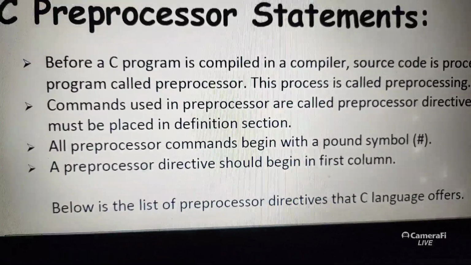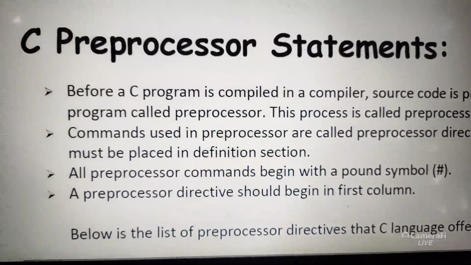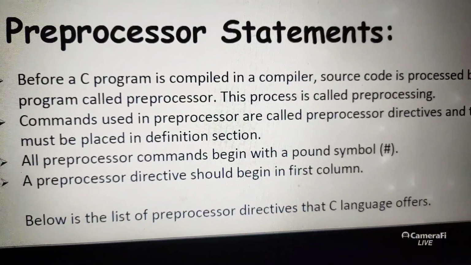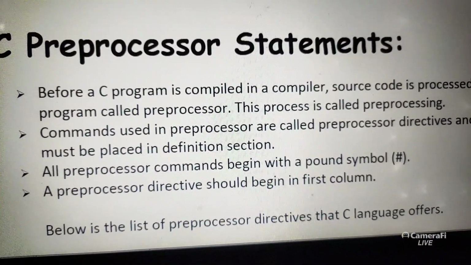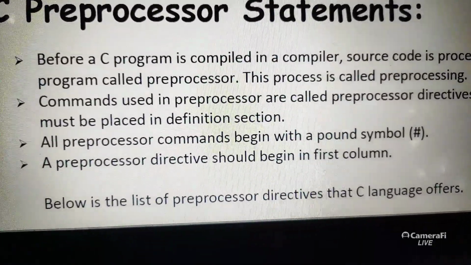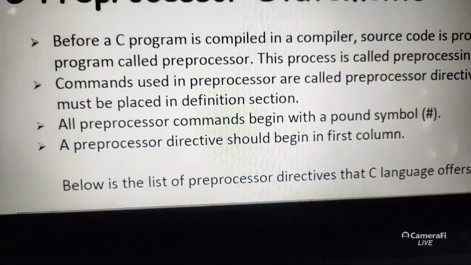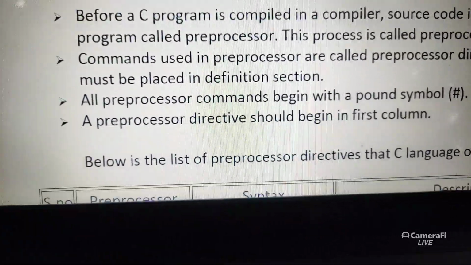So there is a link section. In the link section we have the preprocessors. The preprocessor must be executed first, before the program is executed. All the preprocessors begin with a pound symbol. Hash symbol is called pound in computer science.